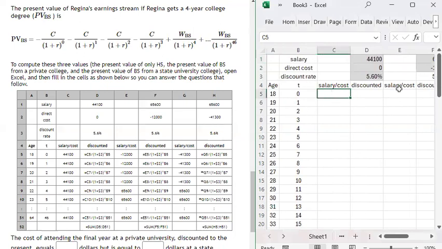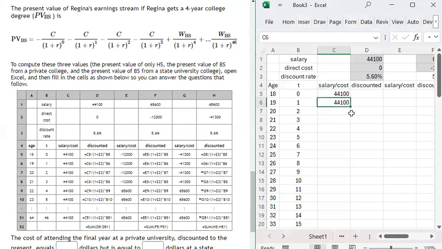Okay, so for salary slash cost, the person, if you remember, is going to make $44,100 every year from the age of 18 on. So I referenced this cell here, and then I reference this cell and I can pull this down now.